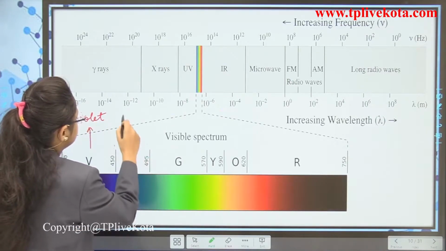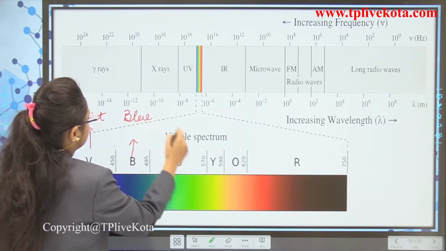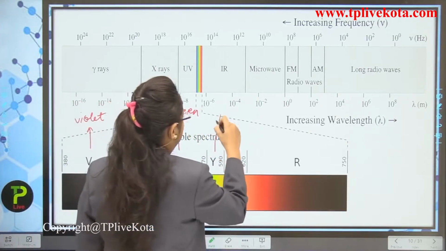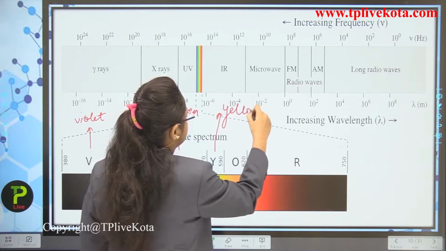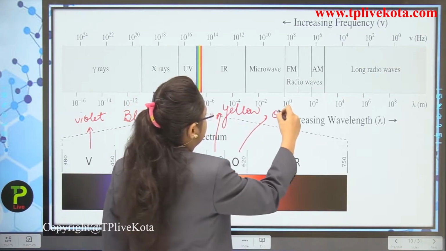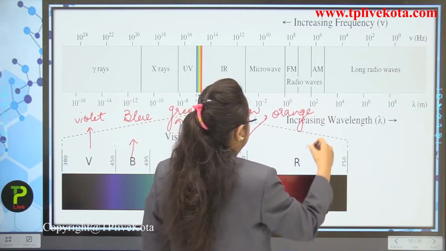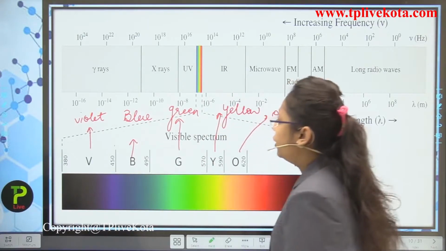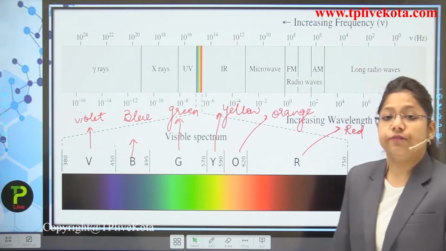B represents blue color. G represents green color. Y represents yellow color. O represents orange color. And R represents red color. So that is VIBGYOR.